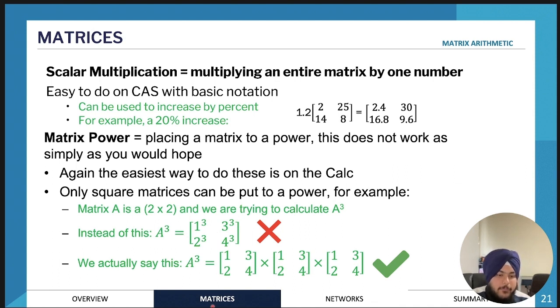If you remember back to the beginning of high school, 2 to the power of 3 is equal to 2 times 2 times 2. So if we're doing a matrix A to the power of 3, that would actually be matrix A times matrix A times matrix A. Just really important, but most of the time this will all be done on your CAS. Just in case there's a question where you have to do it by hand, this is what it actually means.